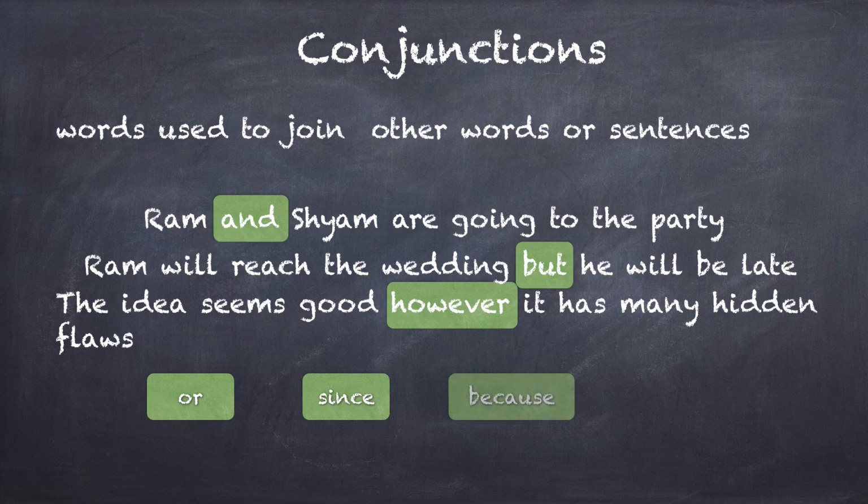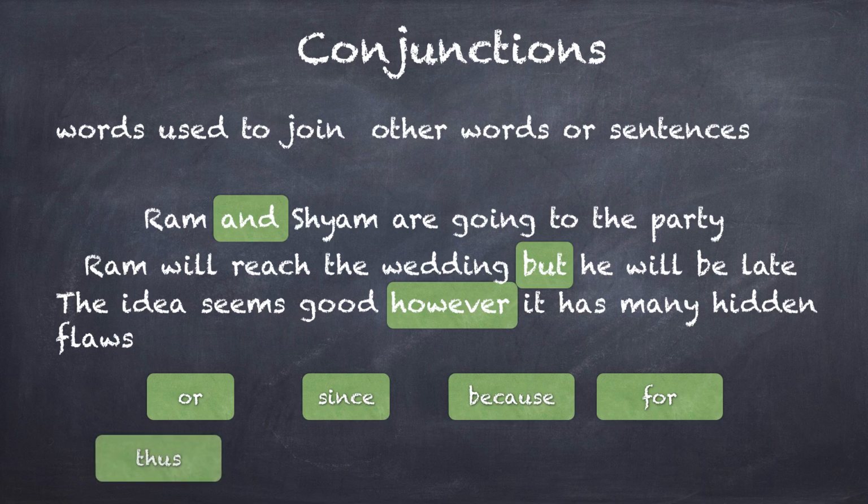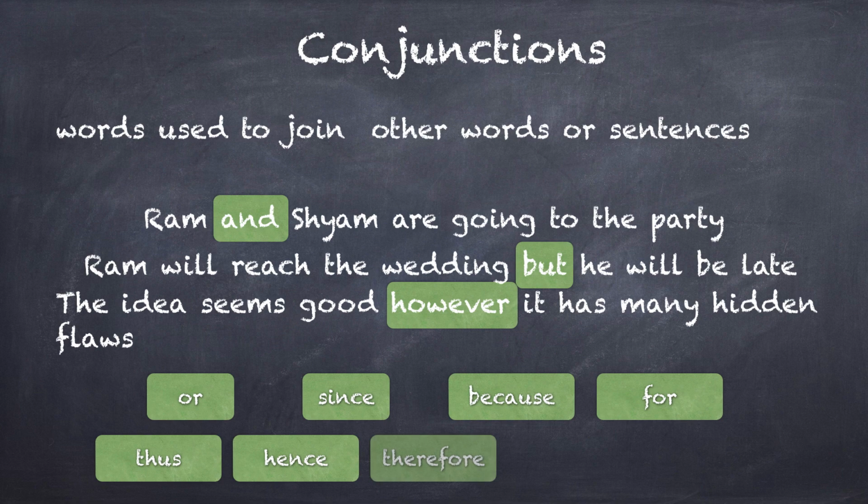In the second example, Ram will reach the wedding is one sentence, he will be late is another sentence, but is joining those two sentences without putting a period in between, right? The idea seems good, however, once again, however is connecting two separate sentences. The idea seems good is one sentence, it has many hidden flaws is another sentence, however is joining them. One thing that you can notice is the difference between an and and a but. In and there is an addition; in a but or a however there is a contrast or a contradiction.